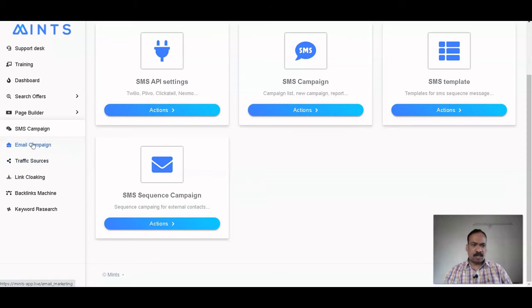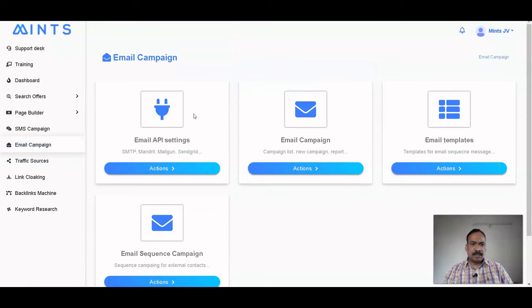The same thing you can do for the email campaign. With this email API setting you can integrate your email with this software, so that in autopilot mode your email campaign will run. Here you can create unlimited email campaigns.